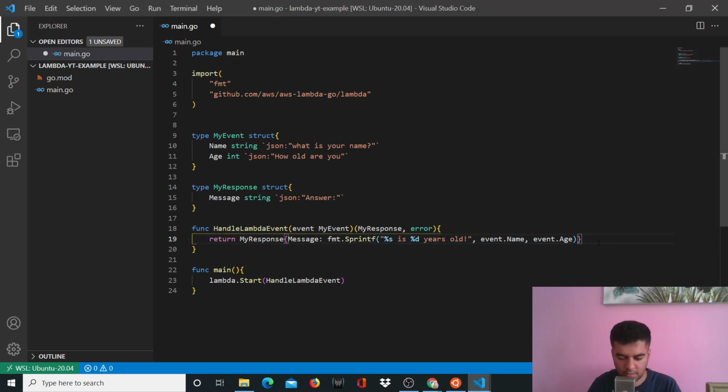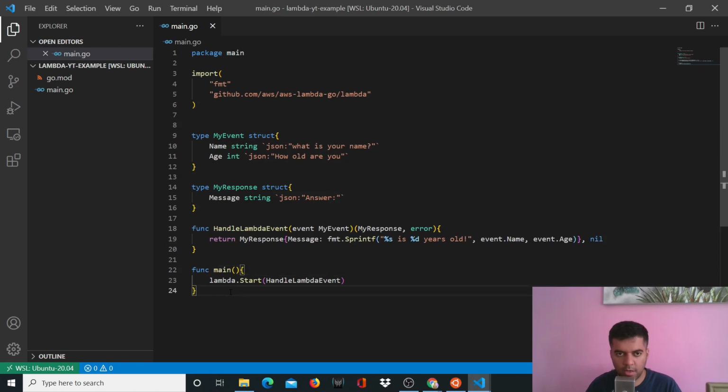And here for the error, you would want to pass nil, because it returns response and error. So for the error, we are saying send nil for now. And this is what the entire program is about.